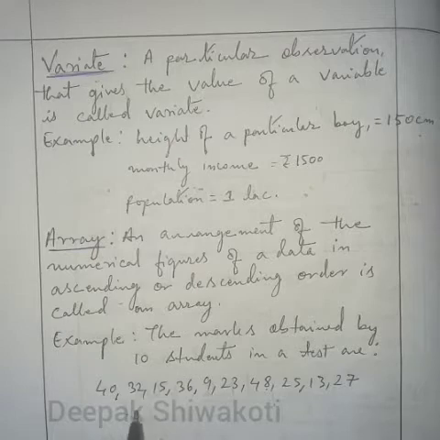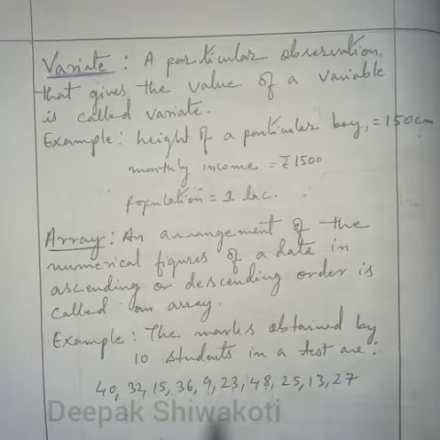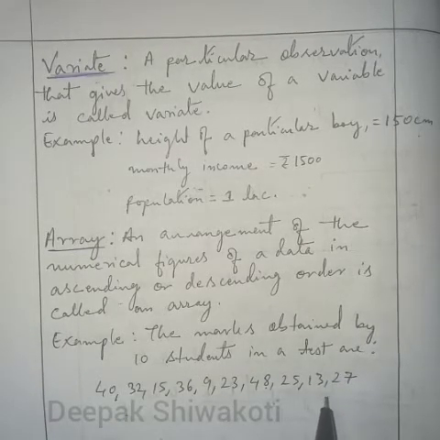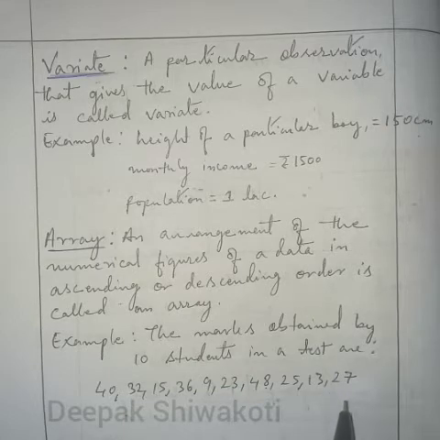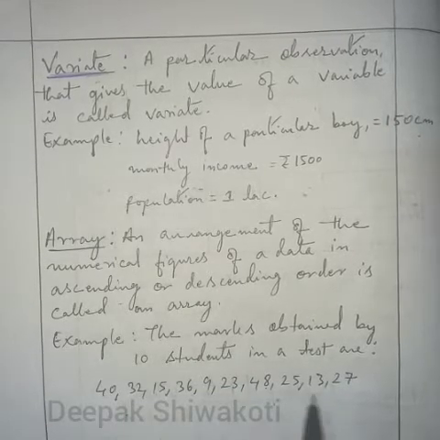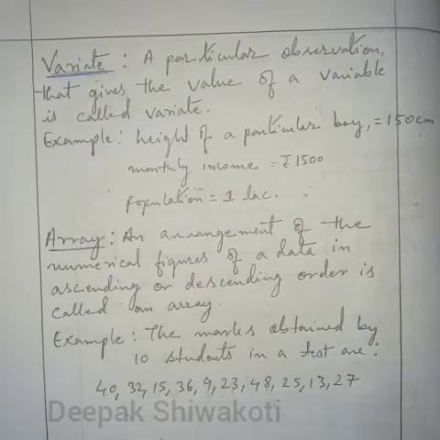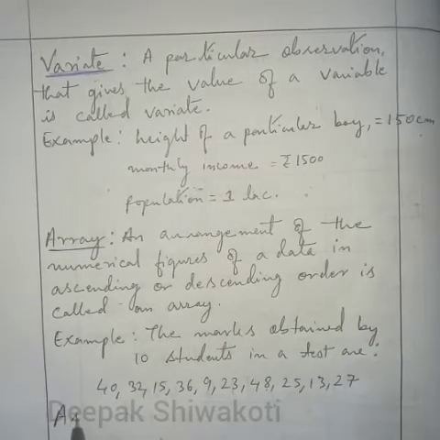So we have to arrange all this data in ascending or descending order to process the information. Here we'll arrange in ascending order.